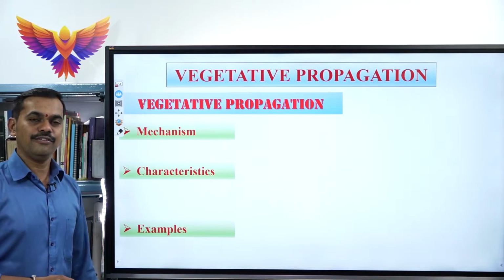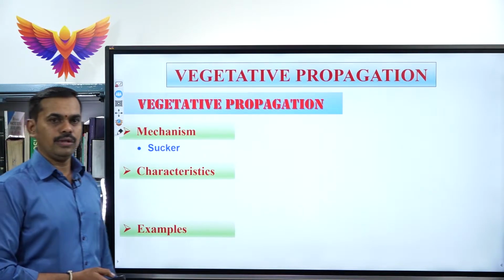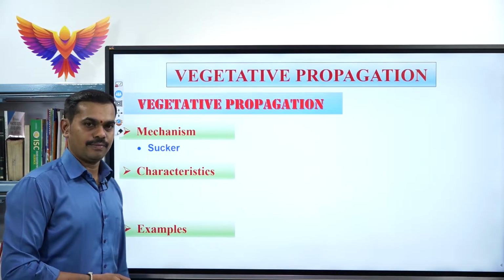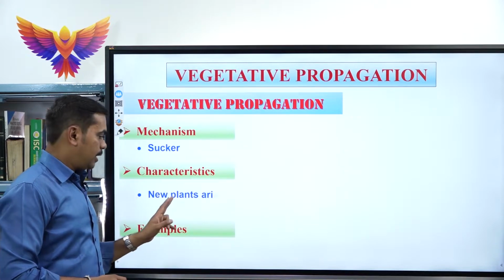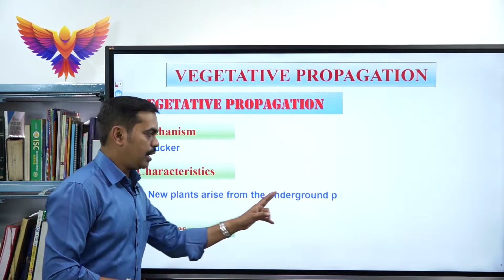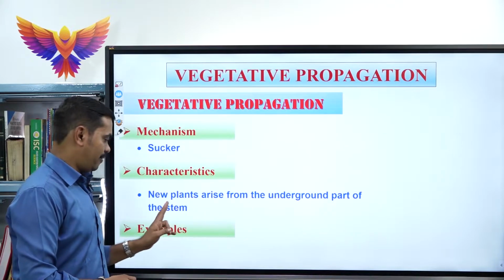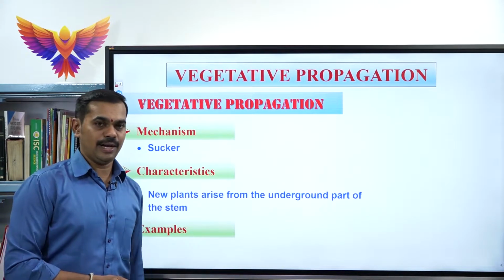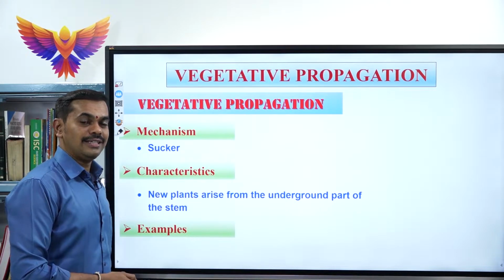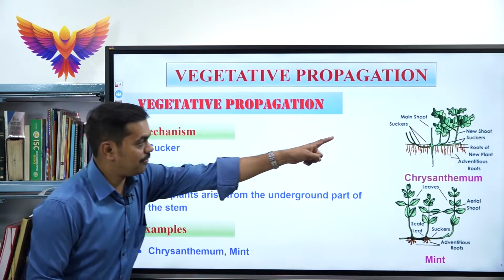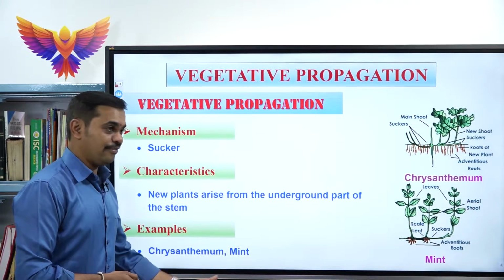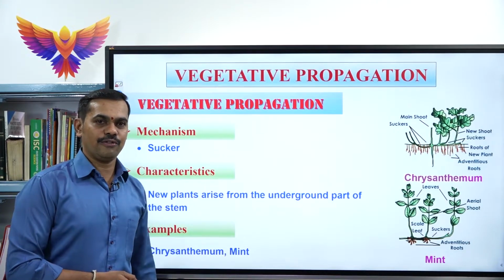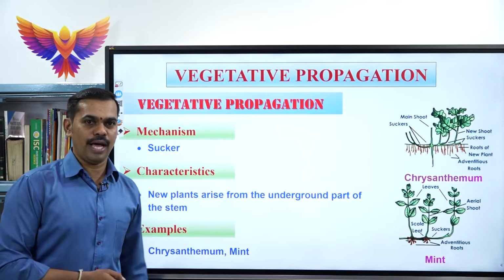Next example for vegetative propagule, which is called sucker. See, sucker means here the new plants arise from the underground part of the stem. Which are the best examples? There are two best examples. One is called chrysanthemum. Look at the first one, chrysanthemum, and the second one is the mint plant. Already you are very familiar with the mint plant, pudina plant.